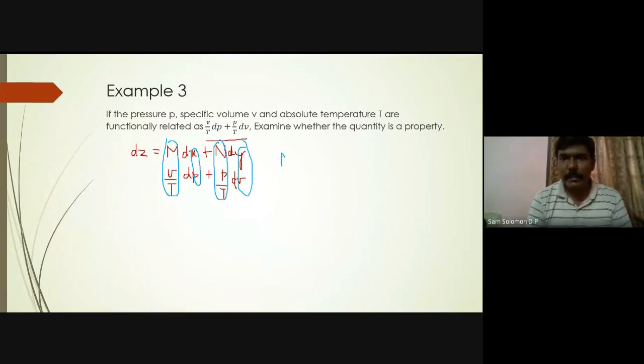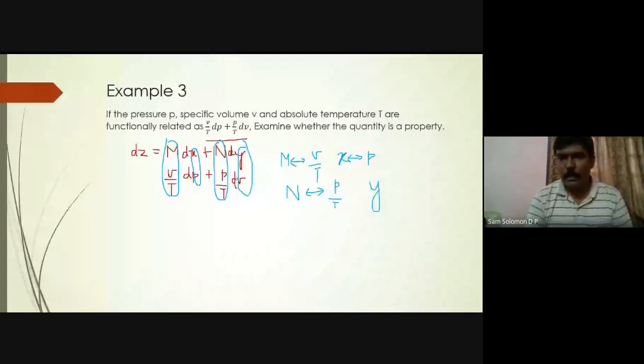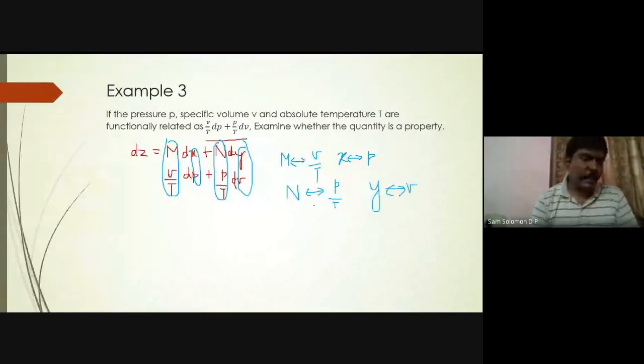So you can write M is similar to V by T, x is similar to P, N is similar to P by T, and y is similar to small v.